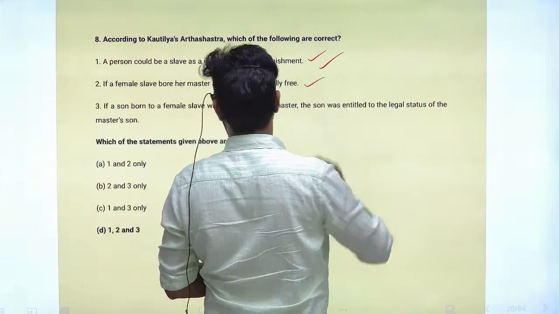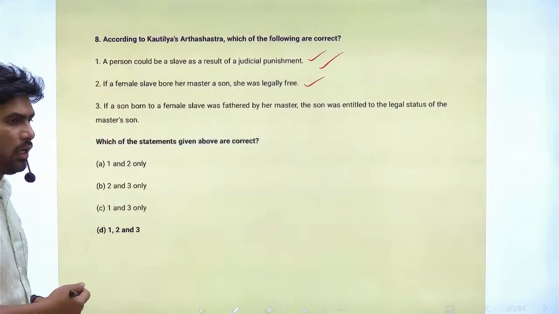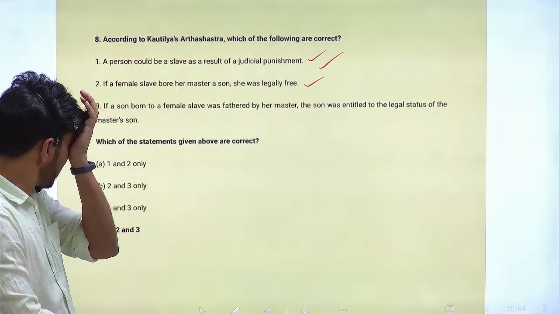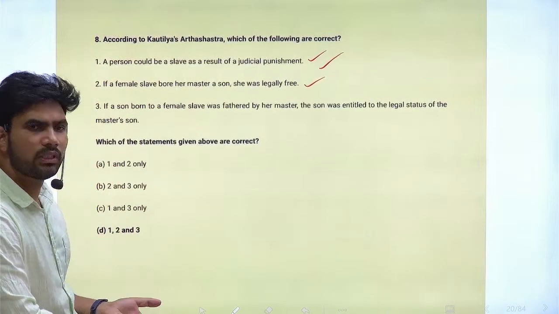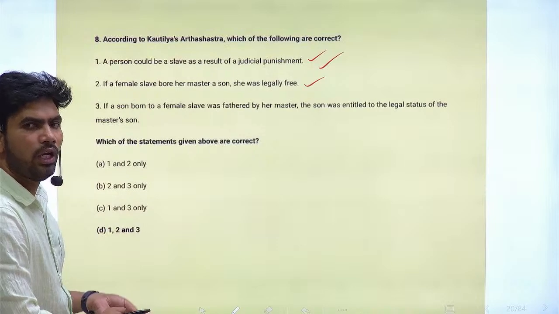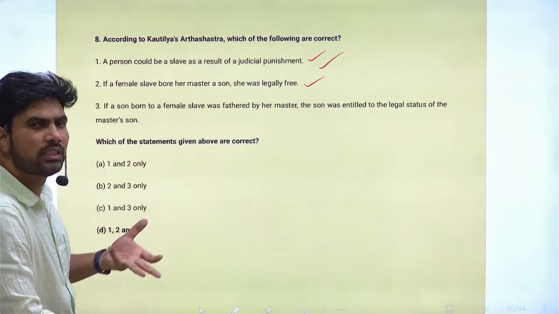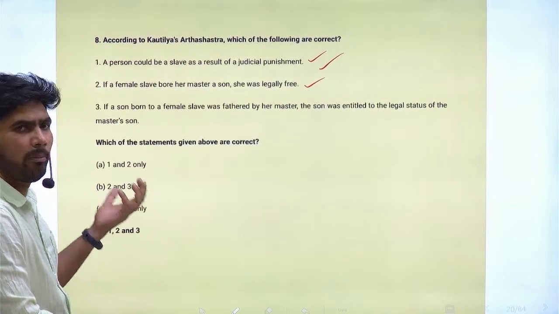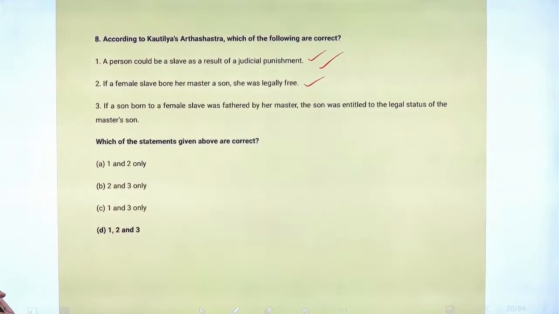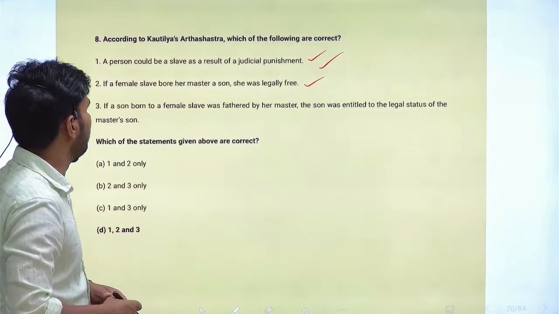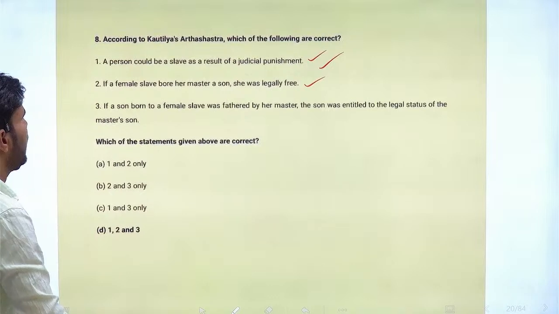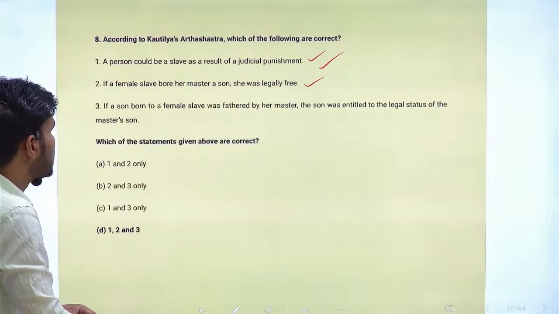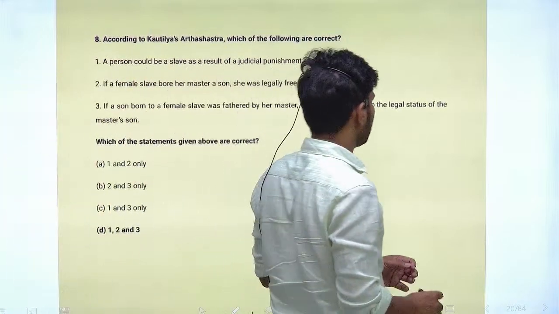If a female slave bore a son for her master, she can be set legally free. These were some conditions set at that time for slaves. Next statement, if a son born to a female slave was fathered by her master, the son was entitled to the legal status of the master's son. This is also a correct statement.